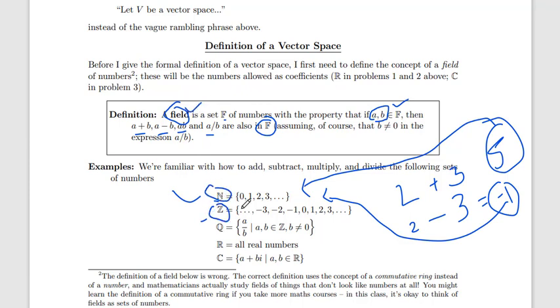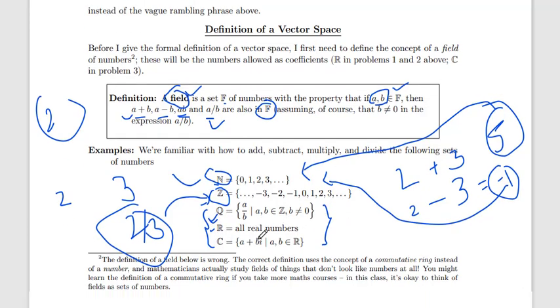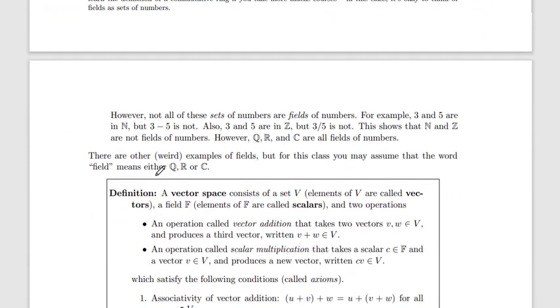Here you can say Z is also not a field. Why? If we take these two numbers 2 and 3 and divide, we will get 2 by 3. 2 by 3 does not belong to Z. So you can say that Q, R and C are fields. In Q, R, C you can take any two numbers, and with addition, subtraction, multiplication and division you always get a value that belongs to Q, R and C. So you can see that Q, R, C is a field.